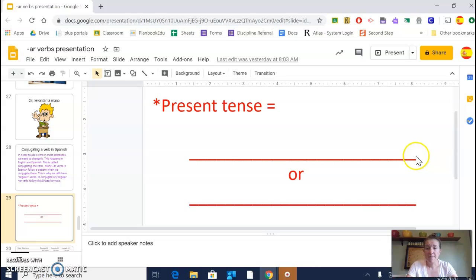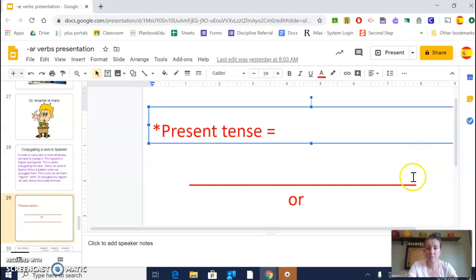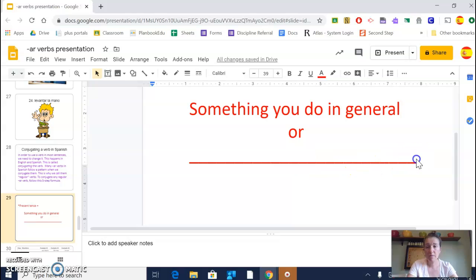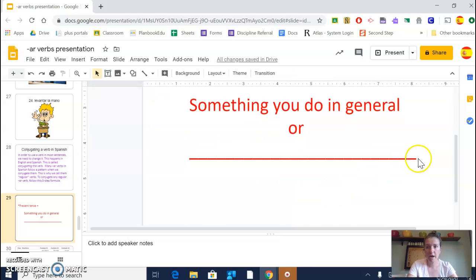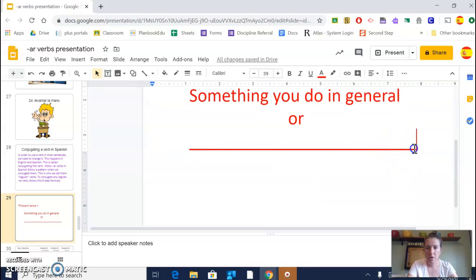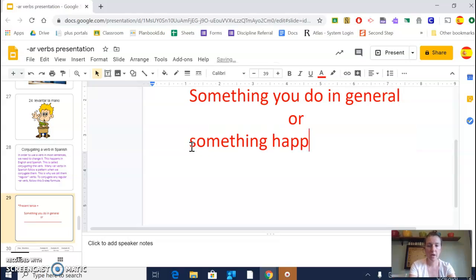So first of all, the present tense can be two different things, or two different meanings. So it could be, for example, something you do in general, so I'll copy this down. Or it can be something that's happening right now, right this second, like I'm talking. Why will this not work? Okay, so here we go. Or something happening right now.